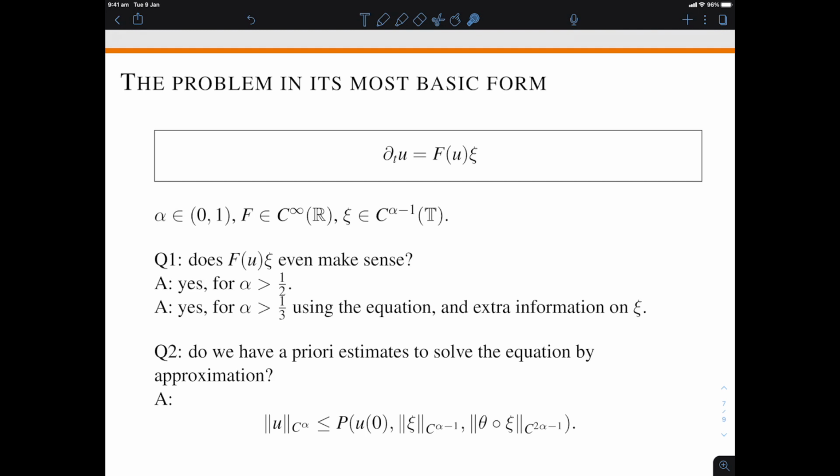Now, staring at this a priori estimate, let me make two very hand-wavy remarks at this stage. One is that what we have here is really an instance of the regularity structure philosophy. So we look at the regularity of the solution in terms of basic building blocks, which are not your usual, say, polynomials, but they are built on the rough driver.